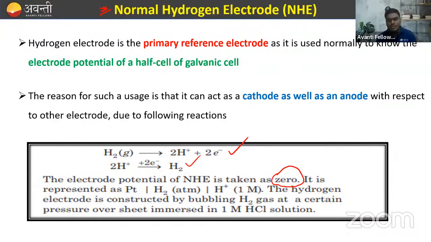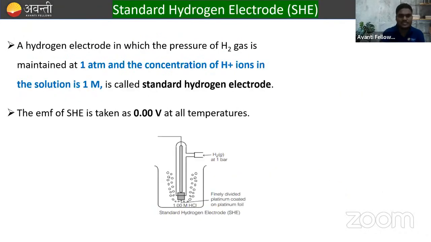So what you need to do, just combine this zinc electrode with the NHE, that is the normal hydrogen electrode, and measure the potential. If the potential comes out to be negative 0.76 volt, it means this is the potential of zinc rod only, because the hydrogen electrode's potential we already assume to be 0, right? So the potential of zinc is measured by using the NHE. Okay?